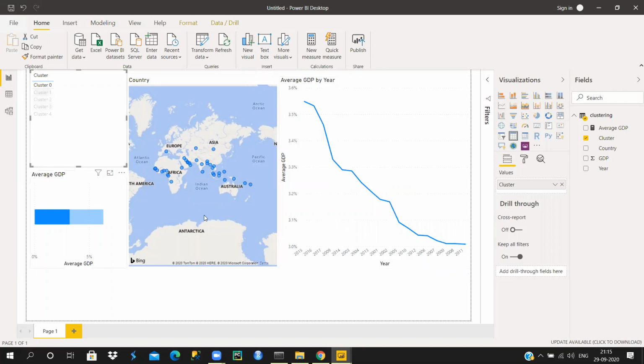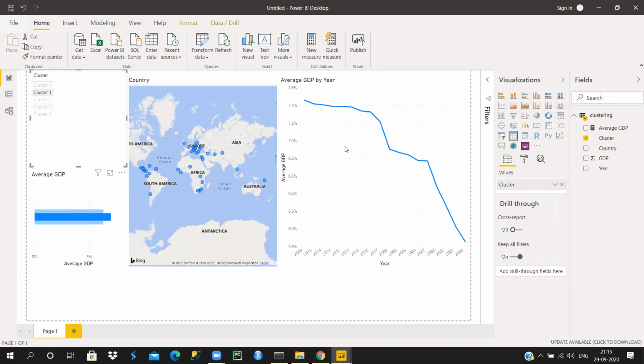Now you need to understand, right now I'm in cluster 0. If I change my cluster here, if I select cluster 1, all the plots are changing simultaneously. Okay, isn't that great? So if you want to understand cluster 1 separately, you can click on it and you'll get all the information. So average GDP is this, and all the countries present in this cluster are these. And if you want to analyze year by year, then this line will give you that as well.